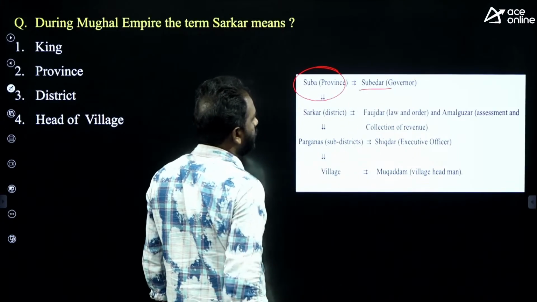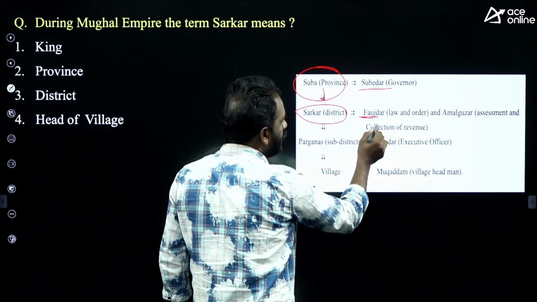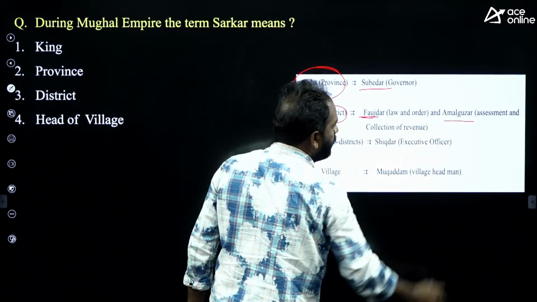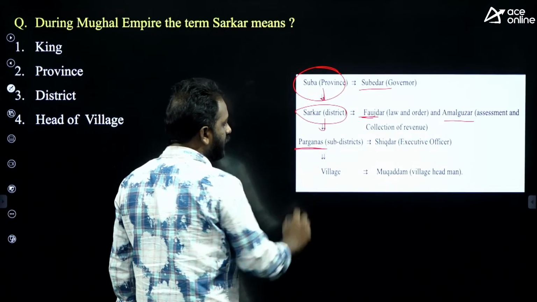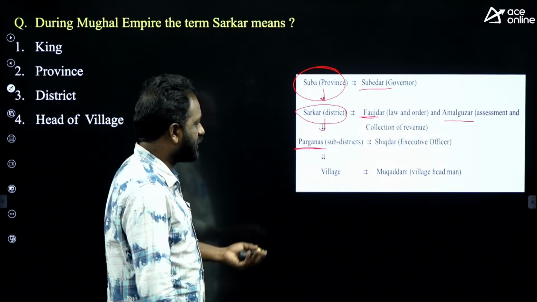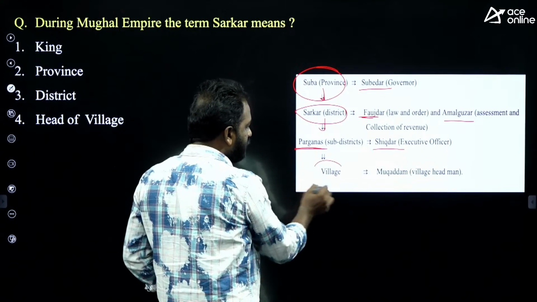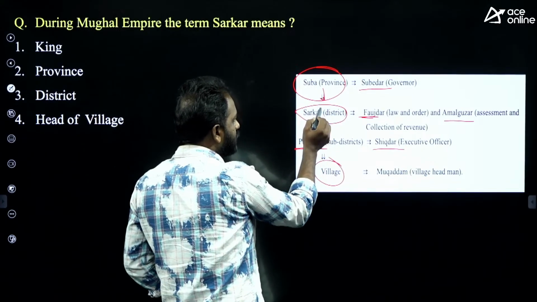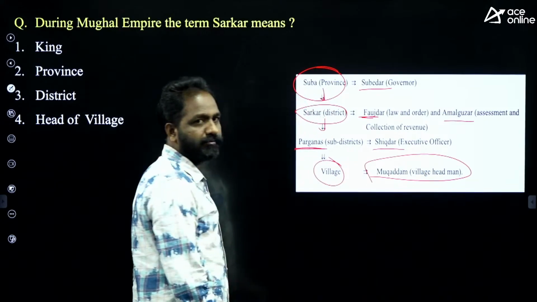The head is called Subedar. Suba is divided into Sarkar, nothing but district. The head of the district is called Fauzdar, for law and order, and Amal Guzar, for assessment of revenue. And again Sarkar is divided into Pargana. Pargana is like a mandal, a semi-town or semi-district. The head is called Shikdar. And then there is the village. So Suba into Sarkar, Sarkar into Pargana, Pargana into village. The head of the village is called Mukaddam.